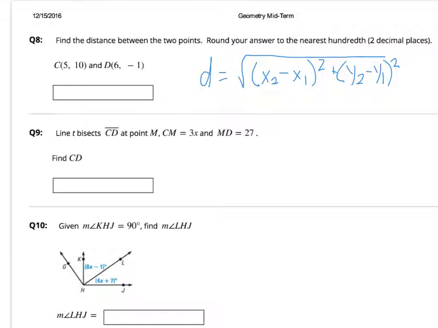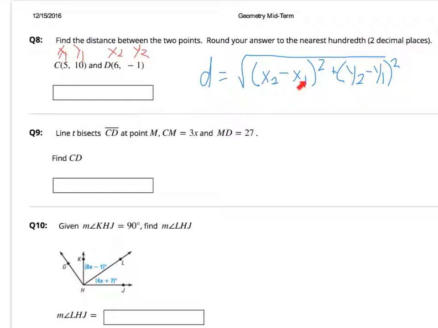Question number 8, you need to find the distance between these 2 points. So if this were x1, y1, and x2, y2, use this formula that I've written down for you over here, and you want to round to 2 decimal places.